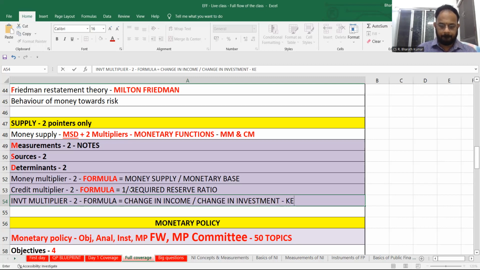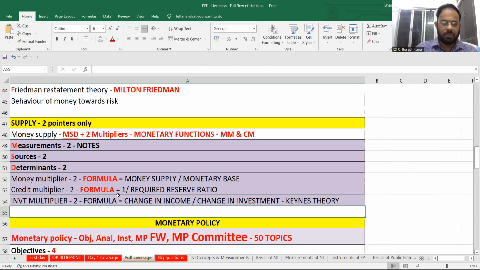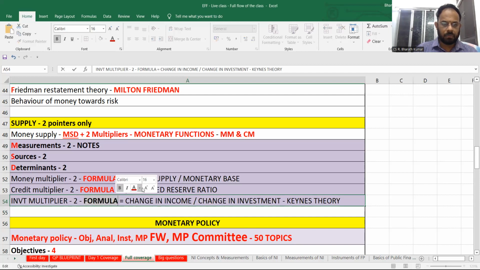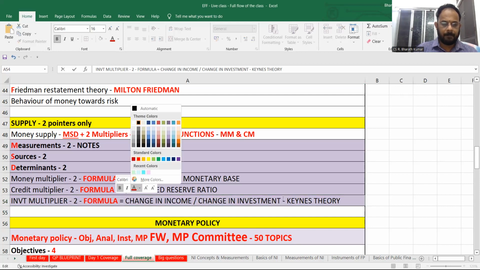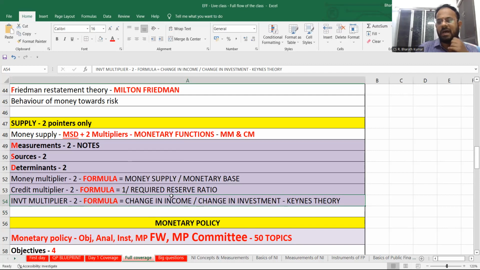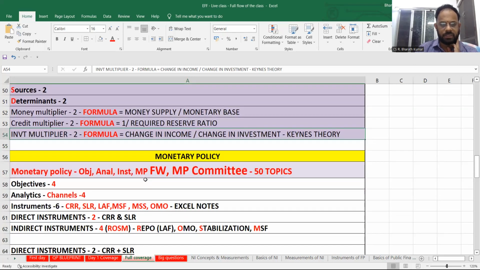Where did we study this? Keynes theory. Keynesian theory of determination of national income. So you can remember this also. So formula delta y by delta I. Delta y is income, I is investment. Keynesian theory. So you can remember investment multiplier, credit multiplier, money multiplier. So you will cover all this. Okay. If you have taken down this, then monetary policy.